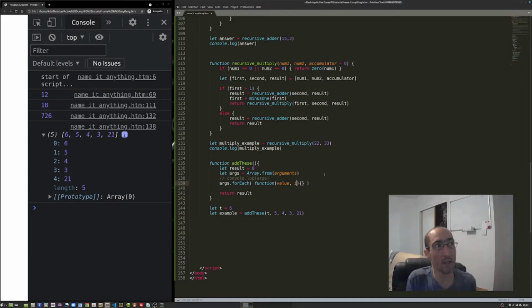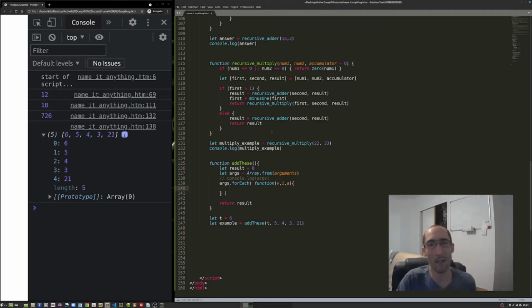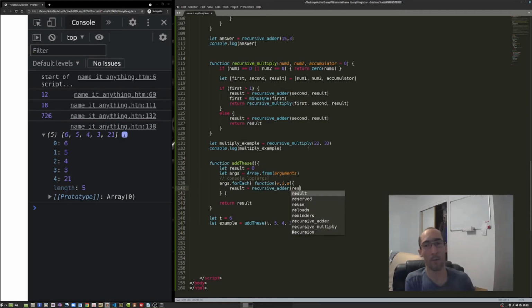And the way I remember this is I just write VIA, like via rail for the railway, or via, I think it's an Italian word for where from. Anyway. So for our purposes, we wanted to go through each one of these, and we want to use our result and our recursive adder, and we're going to use result and v. I guess that doesn't matter. I can just use v and result makes more sense.